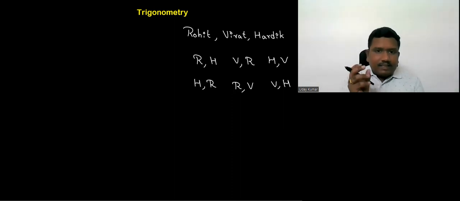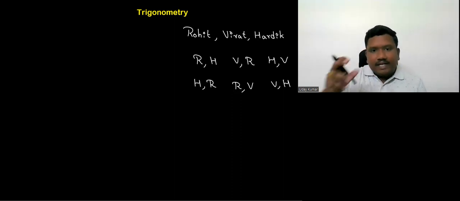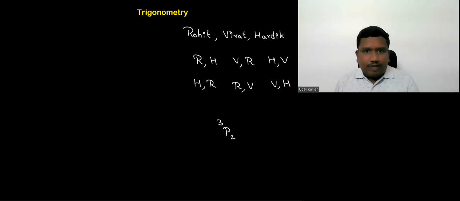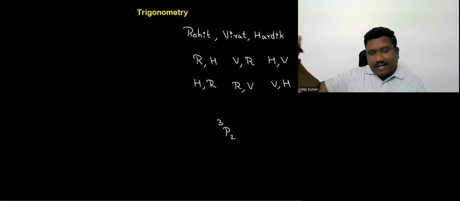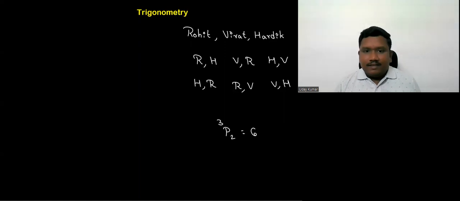Three things, arranging three things in a particular way. We are choosing two out of three in a particular way, we are arranging. Actually, from the permutations and combinations point of view, choosing two out of three, 3P2, we call permutations, which is higher grade, is equal to 6. As it is very simple, I just made it as an activity and discussed. This is very much needed now to discuss the basic information of the trigonometry. So just let us keep this aside. Now, let's talk about the trigonometry.